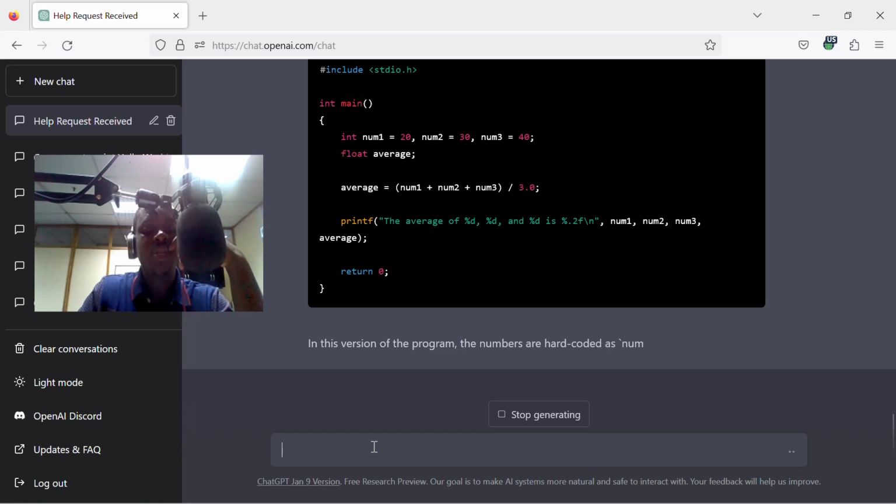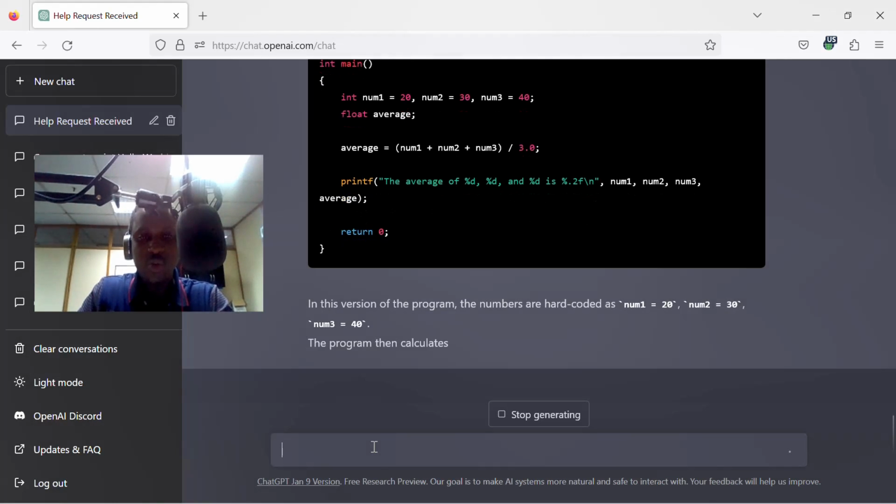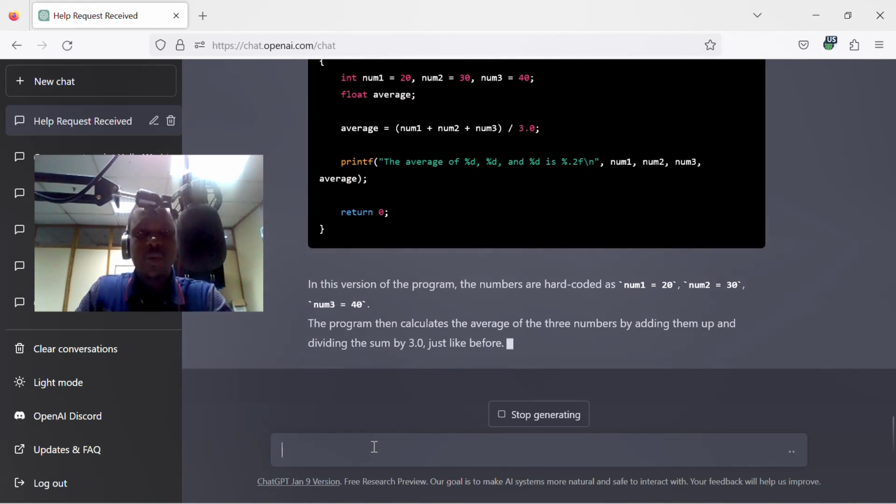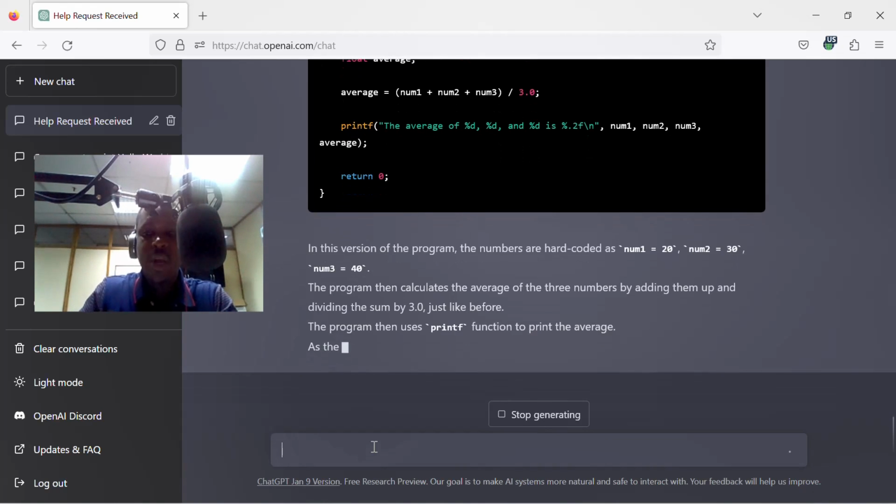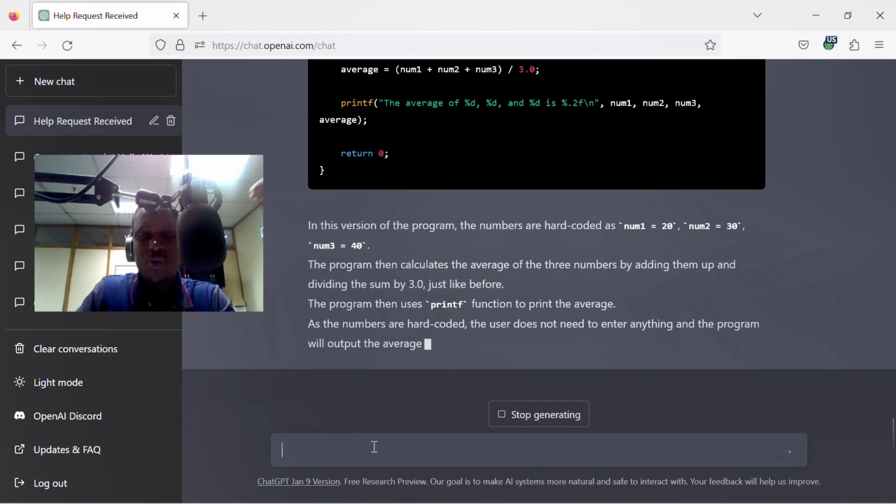So ChatGPT is not only going to work on programming. You can actually use it to ask it anything that you want to ask. Maybe I can ask it to help me to write my dissertation, to help me in my project, to write even a report to my boss.